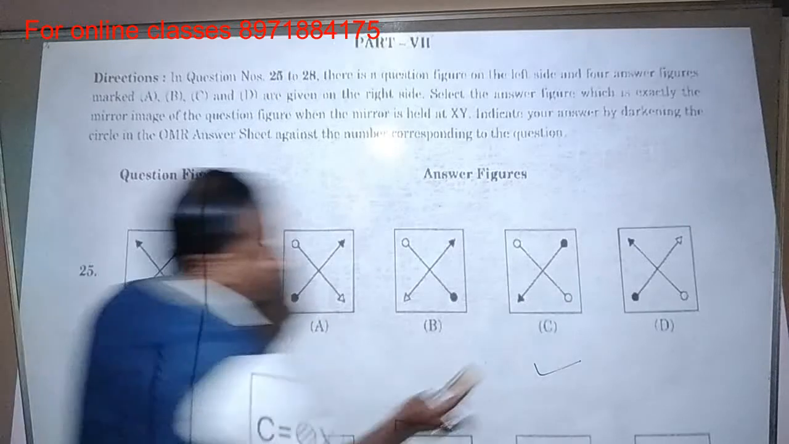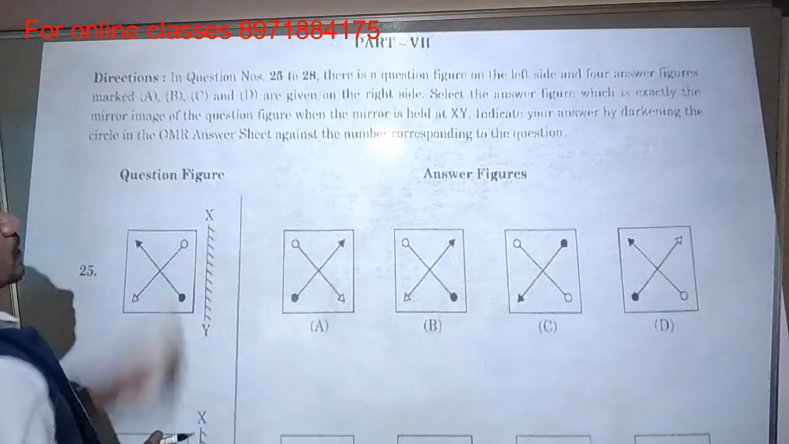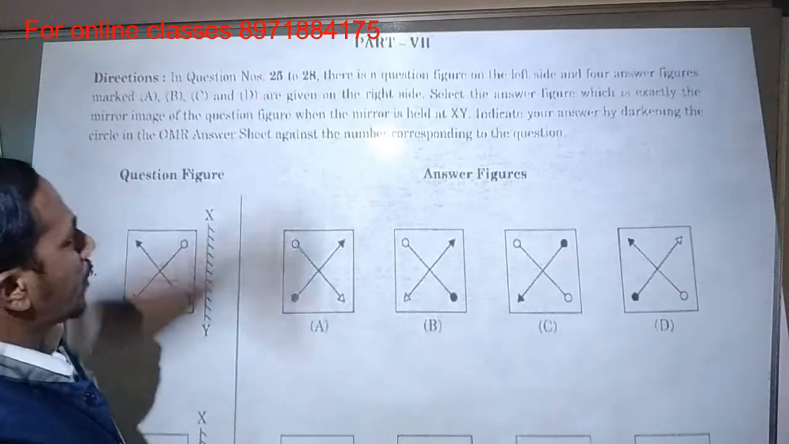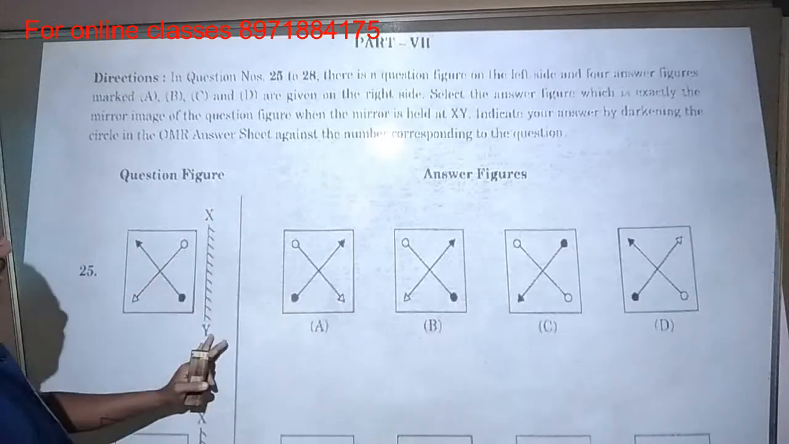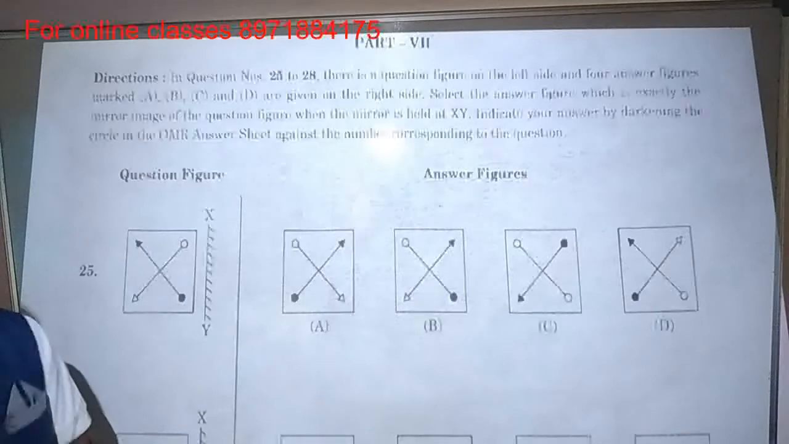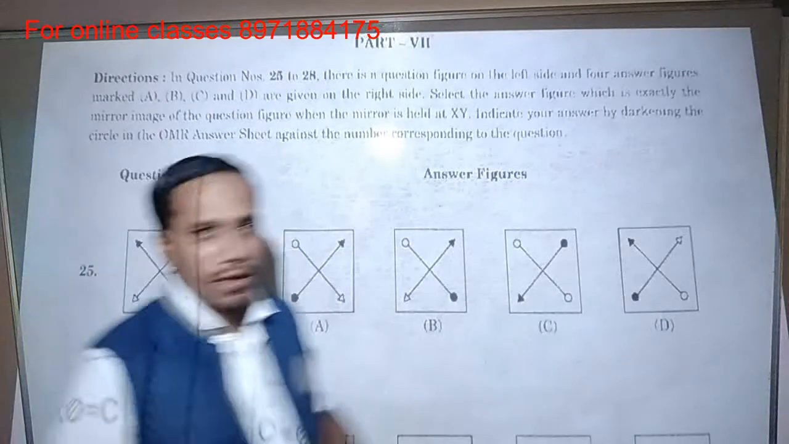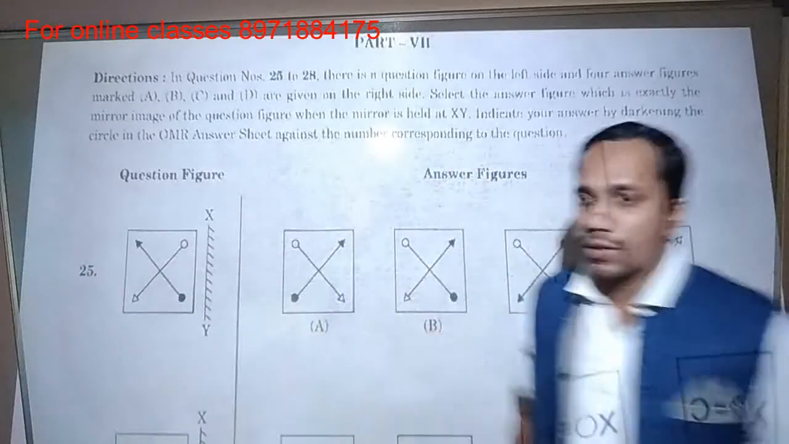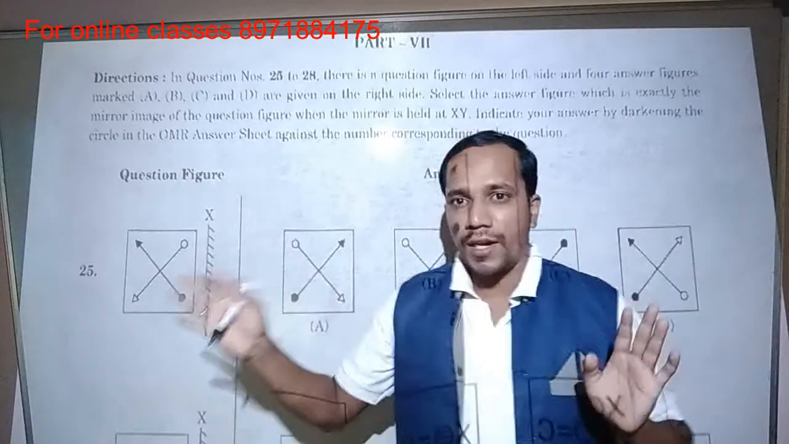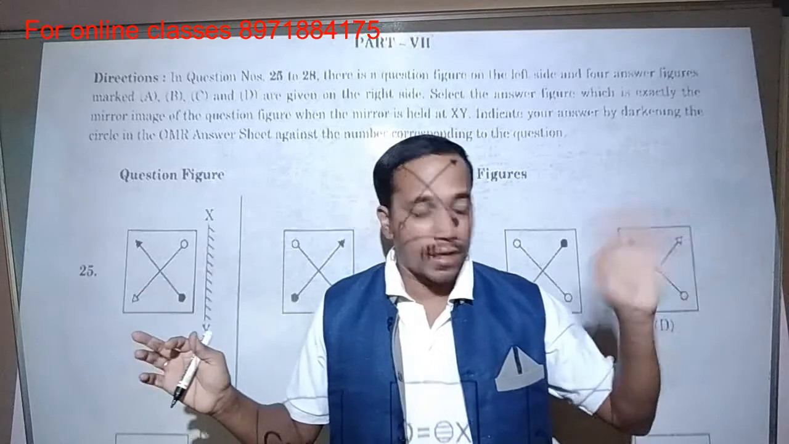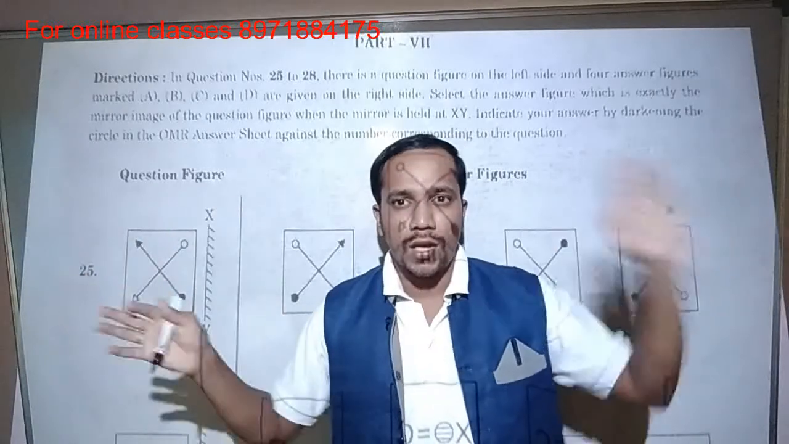Next part 7. In part 7, mirror image. Okay, they are given mirror images from 25 to 28. There is a question figure on the left hand side, and on the right side they have given the mirror. While you are solving for the mirror, you should keep in mind what will happen in the mirror: left hand will show right hand, right hand will show left hand.